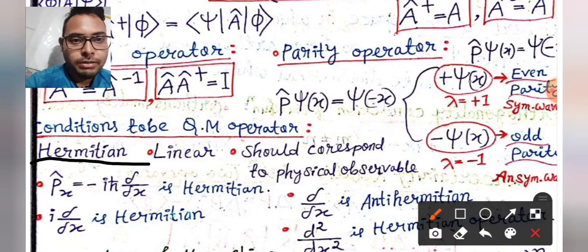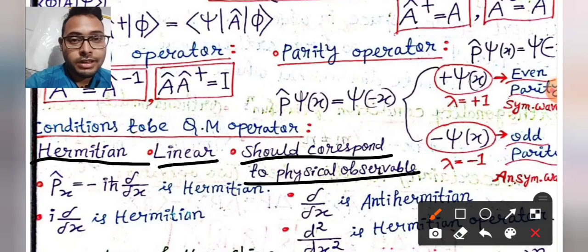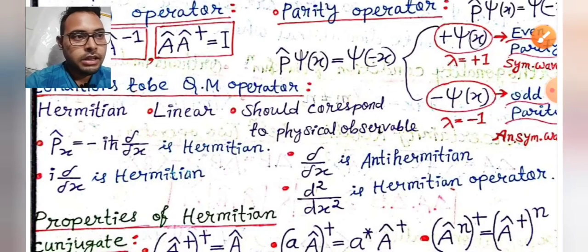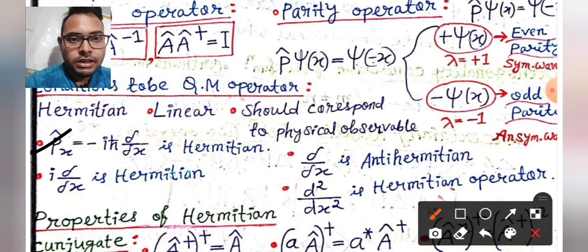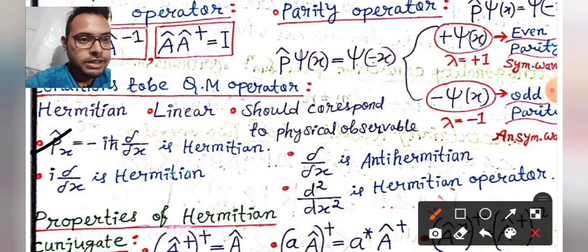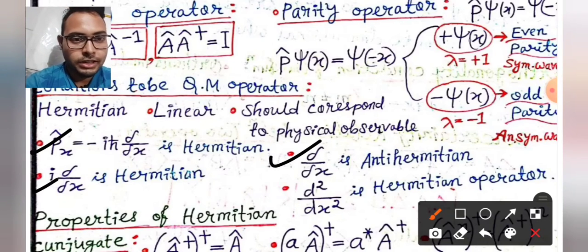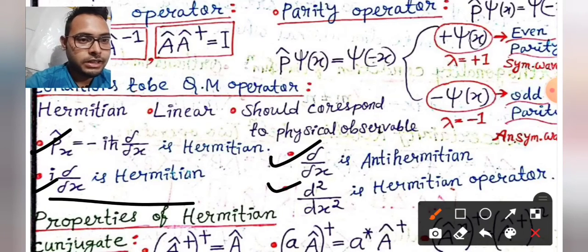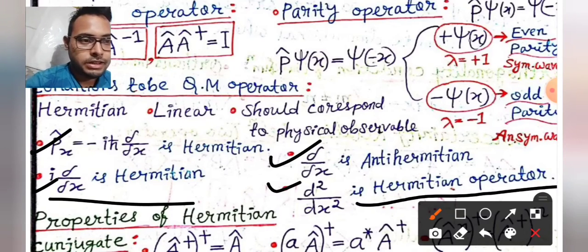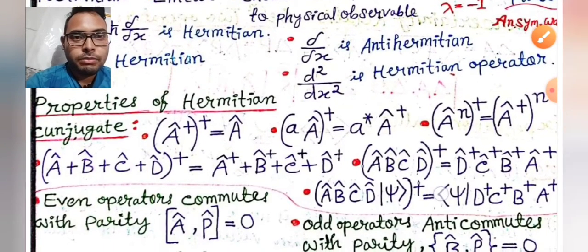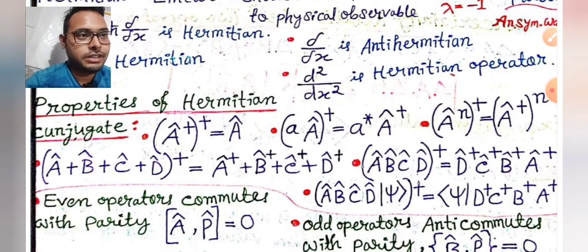Conditions to be a quantum mechanical operator are going to be very important. It should be Hermitian, linear, and correspond to a physical observable. This is the momentum operator, it is Hermitian, and these are the Hermitian and anti-Hermitian operators. You can remember this, it is most of the time asked in exams. d/dx is anti-Hermitian, i d/dx is Hermitian, and d squared by dx squared is Hermitian. Remember this.